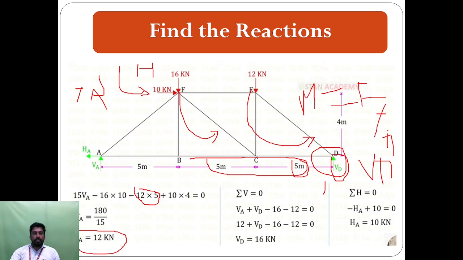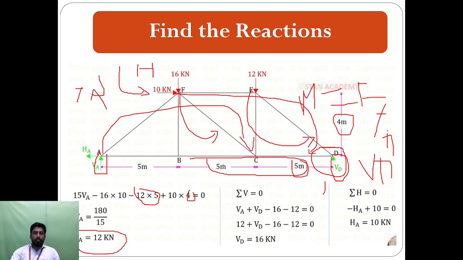Then plus 10 into 4: the horizontal force is taken in the clockwise direction, so this is plus. The distance here is the vertical distance, which is 4. And the other vertical force is VA, which is also clockwise about point D, so VA is also positive. The total distance is 5, 5, 5, so total 15. So 15 into VA. From the equation we get the VA value.